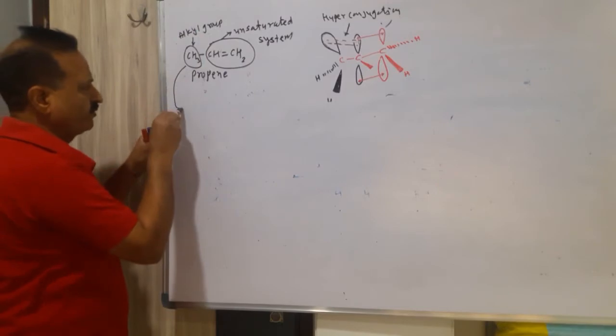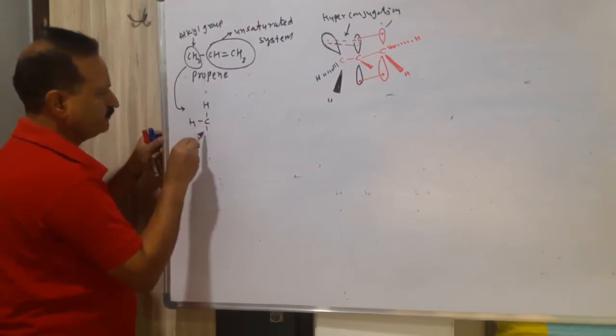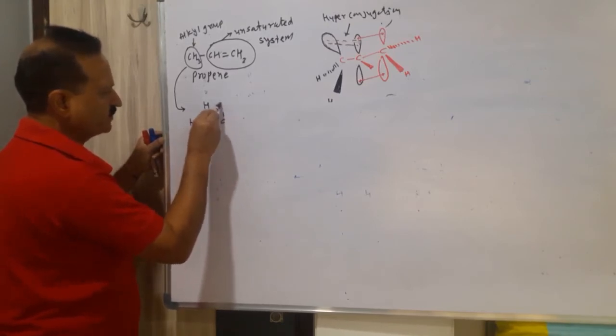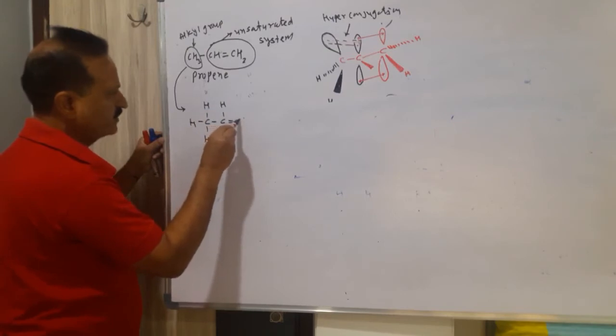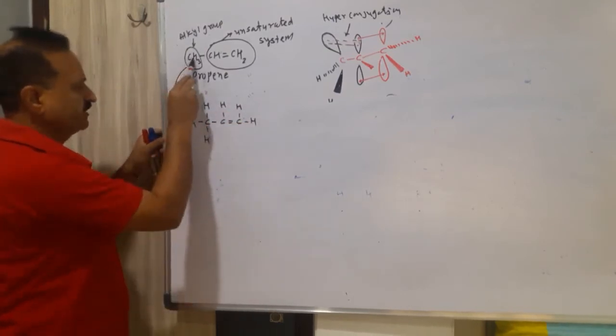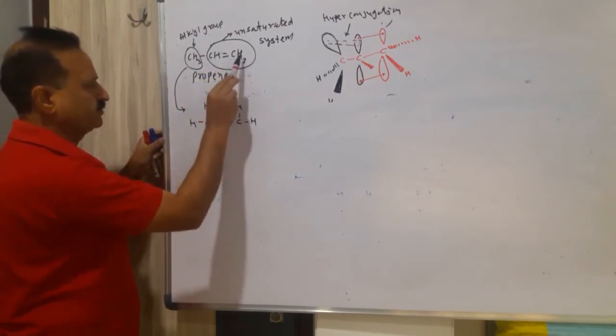So the structure may be drawn like this: CH3, single bond, CH, double bond, CH2.